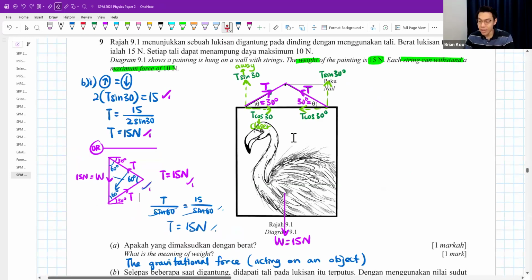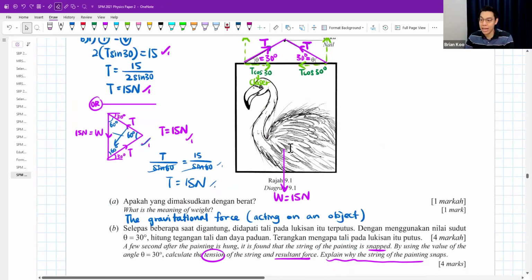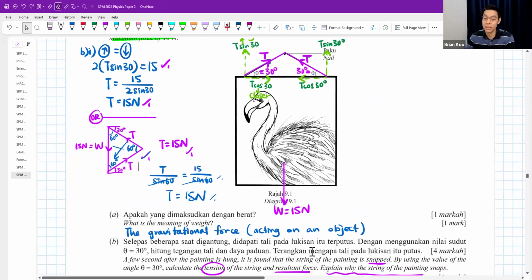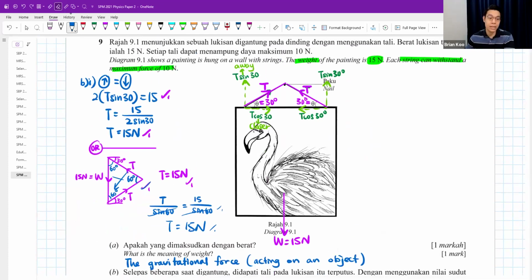Okay, so we found the tension, and then they ask, what is the resultant force? The resultant force is actually equal to 0. There should be no resultant force. But don't say, teacher, I thought the painting will fall and all. Yes, the painting will fall later. But when you hang it that time, they're all in equilibrium.